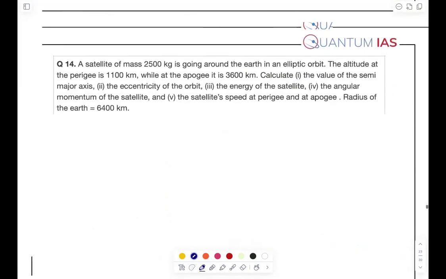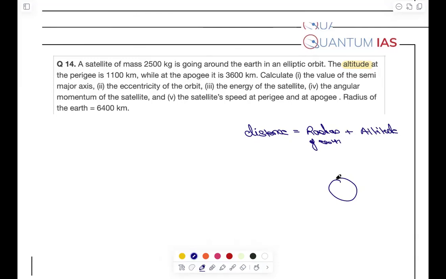That's a big question. Okay, a satellite of 25 kg is around the Earth in an elliptical orbit. The altitude at perigee. Please try to understand. This is one of the traps where you can find in the numericals. Altitude is given, not distance. Okay. So distance will become the distance between the midpoints, obviously. So it will become radius of the Earth plus altitude.